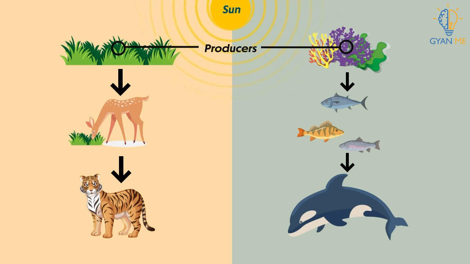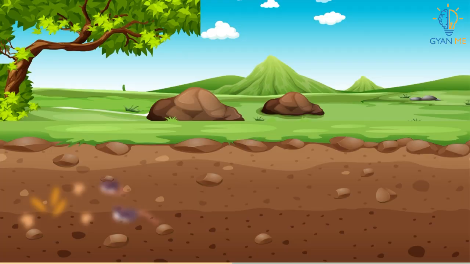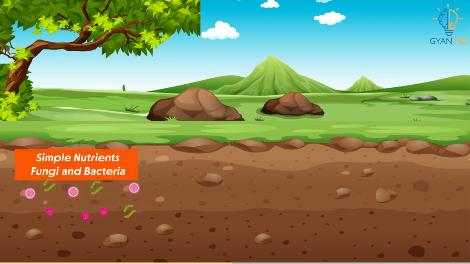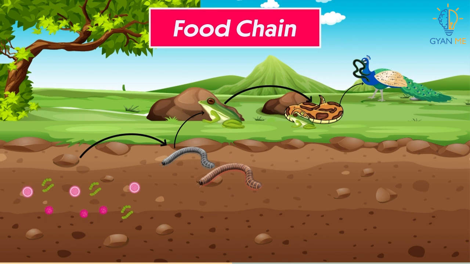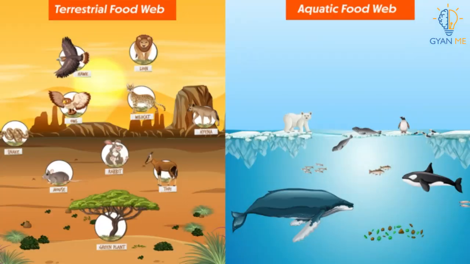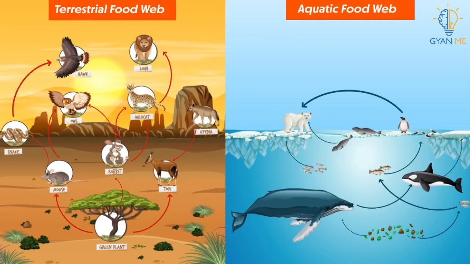When all these producers and consumers die, detritivore animals decompose the complex food in them and turn it into simpler substances. This mixes nutrients back into the soil, and this cyclic flow of food is called food chain. And different kinds of food chains together form a complex interdependent network called food web.